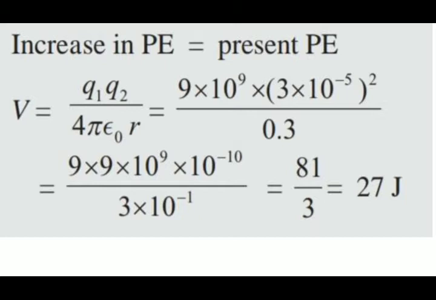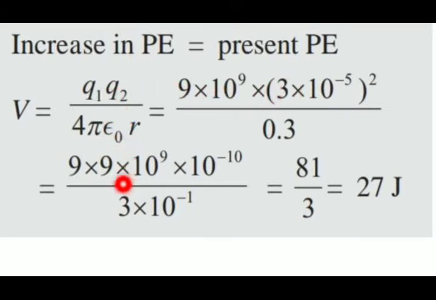So 1 upon 4 pi epsilon naught itself is 9 into 10 raised to 9, into Q1 Q2, which is given as 3 into 10 raised to minus 5. Q1 and Q2 are both the same, so 3 into 10 raised to minus 5 whole square is to be taken. Then R is 30 centimeter, and when we convert it into meter, it will be 0.3 meter.